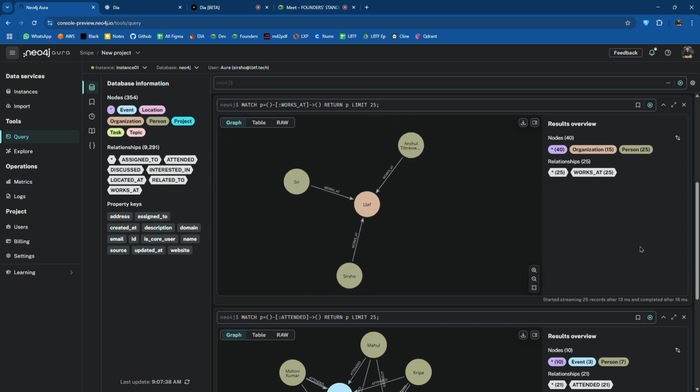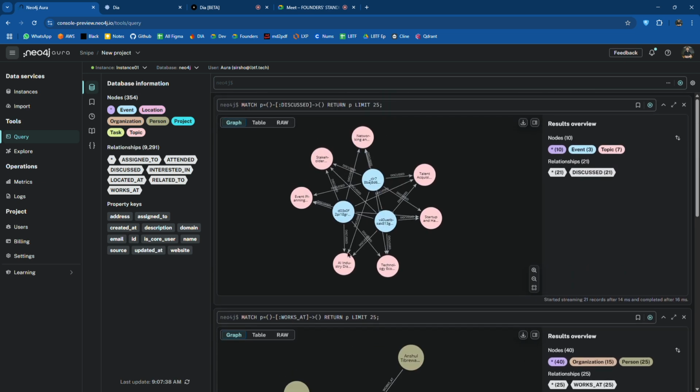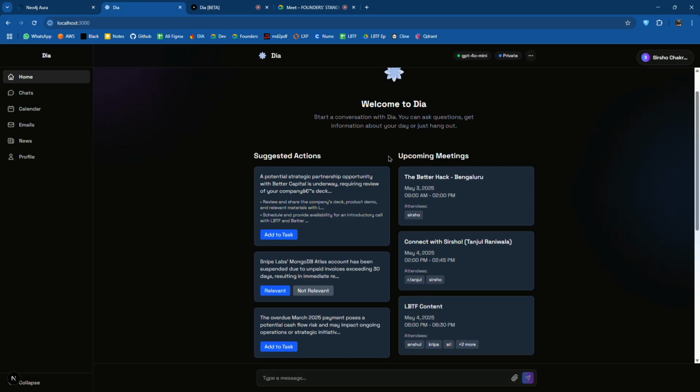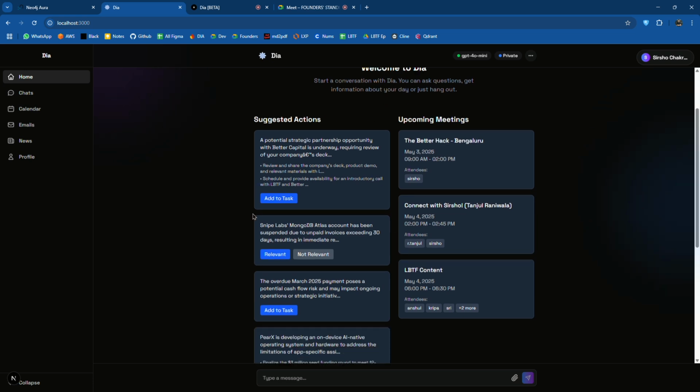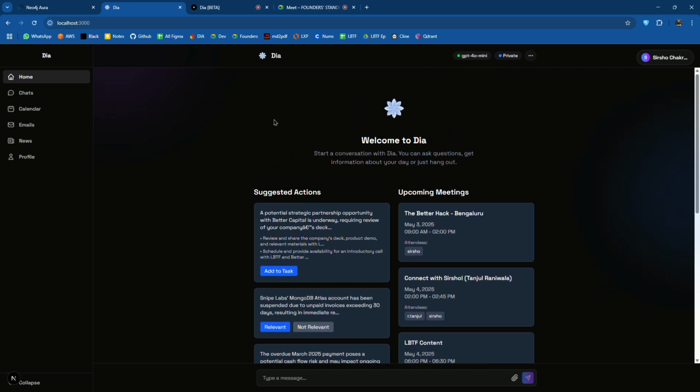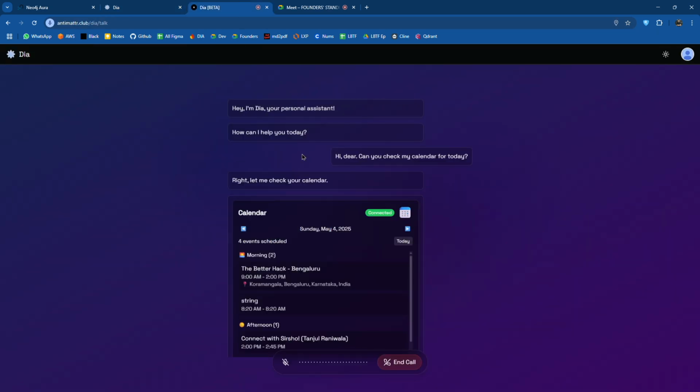So this algorithm we have built. Now the idea is to integrate this algorithm into the chatbot, right? So right now, this is a basic implementation where all the emails are converted into actions, right? And based on that, I can take actions. Let's say, for example, this add to task, right? I can add it to my task and refer to it later on, right? I can mark things relevant, not relevant, right? So all those things are there. The idea is the next thing that we'll do.